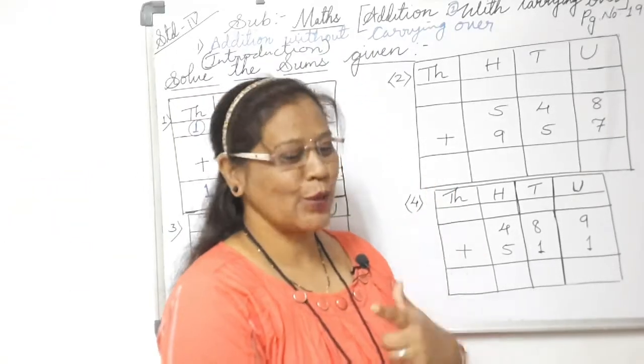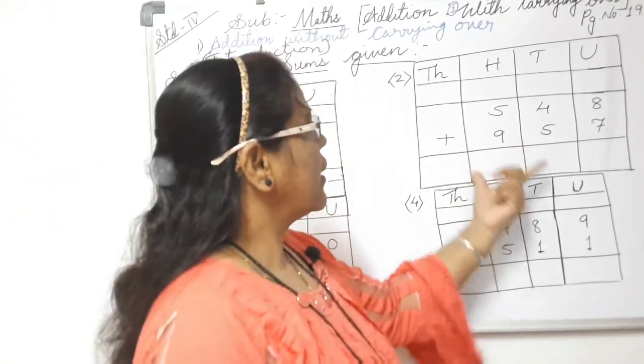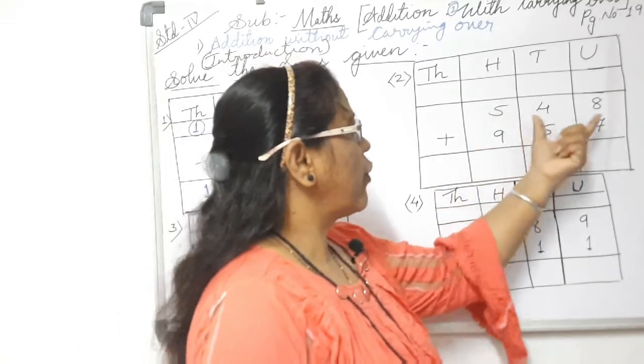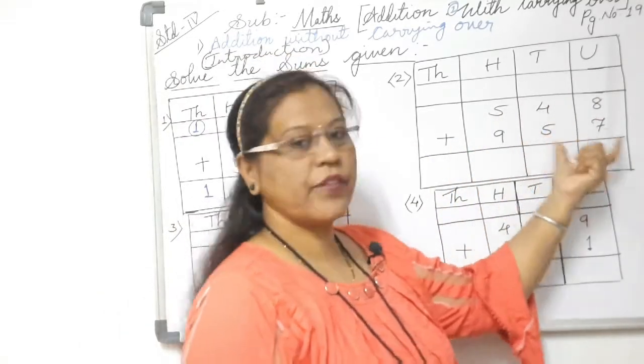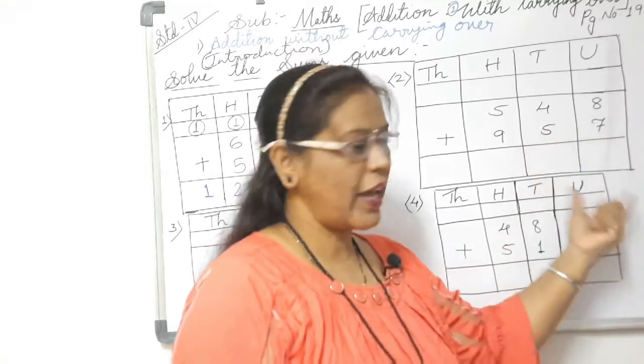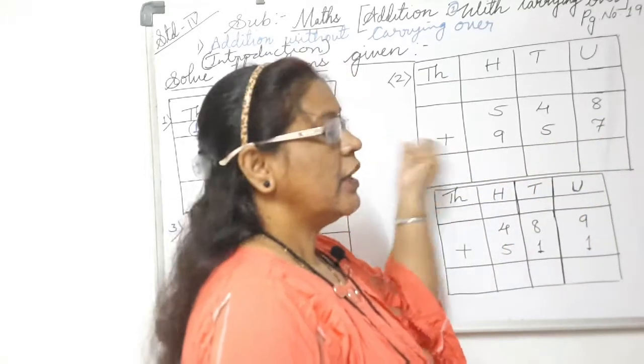My dear friends and students, chalo, we'll start with the second sum. Here also the same thing, 548 plus 957. These two numbers you have to add.